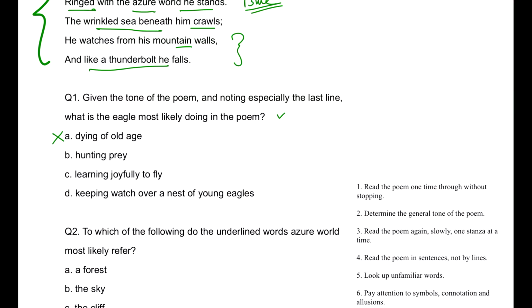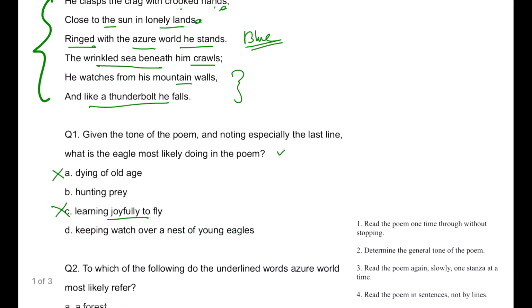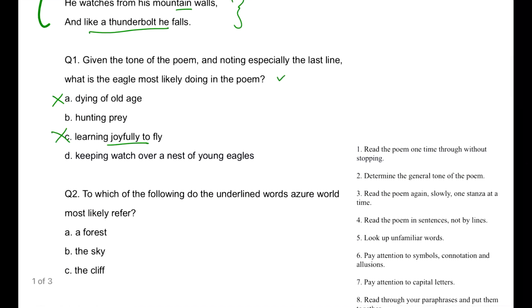Now hunting prey can possibly be the answer, but remember that you will never ever take an answer before checking all the options. Joyfully flying, so there is no joy, guys, there is no joy depicted in the entire poem, because we know that words like standing in the lonely lands, crooked hands are all negative words, so therefore no joy in this. Keeping watch over a nest of young eagles, is there any parenting issue being discussed over here?